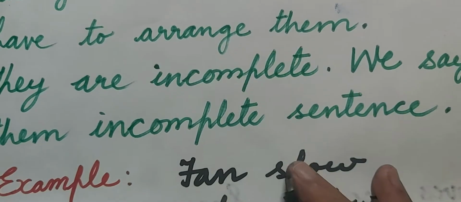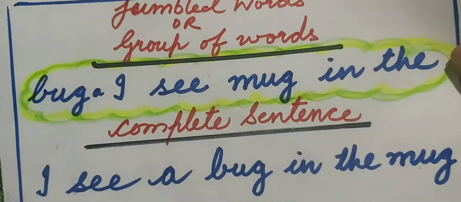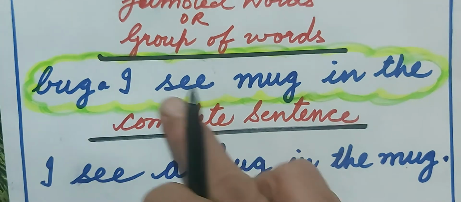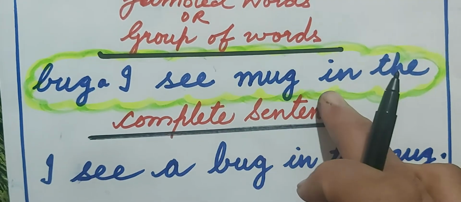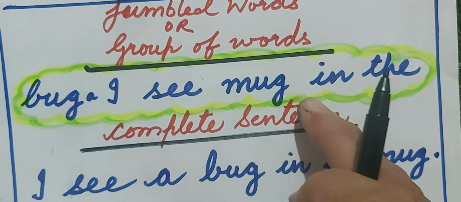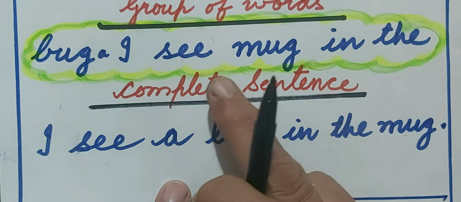We can practice more with these two types. Now see here, jumbled words or groups of words. Bug, I see, mug, in the. Now, how to make a complete sentence?